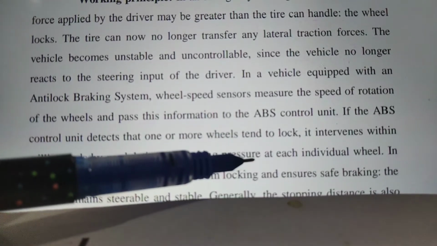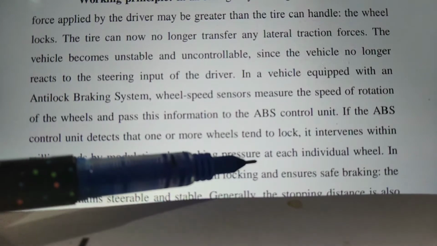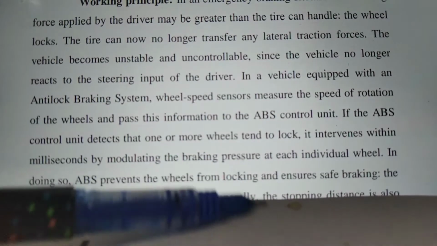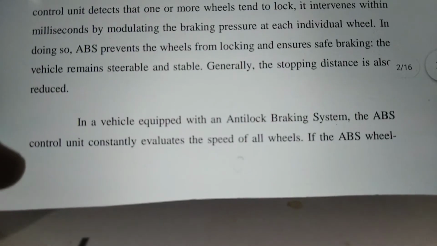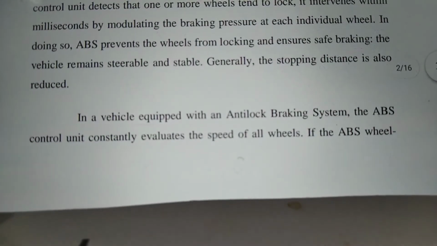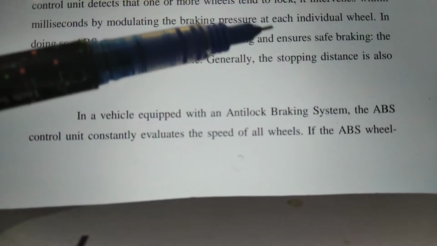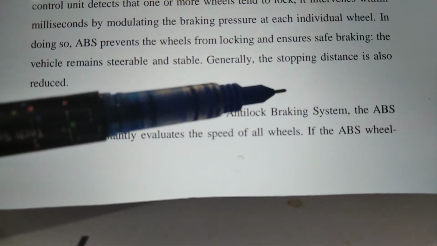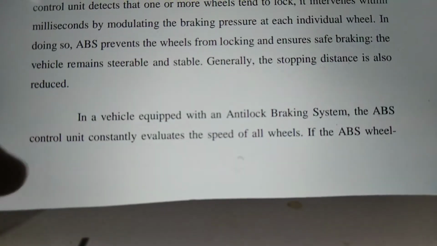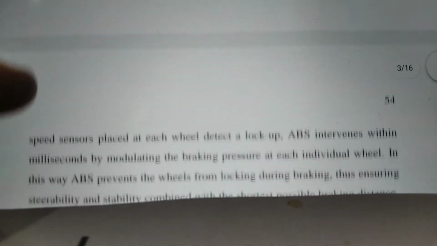The control unit detects that one or more wheels tend to lock and intervenes within milliseconds by modulating the braking pressure at each individual wheel. That is, braking is applied to the individual wheels. In doing this, ABS prevents the wheels from locking and ensures safe braking.